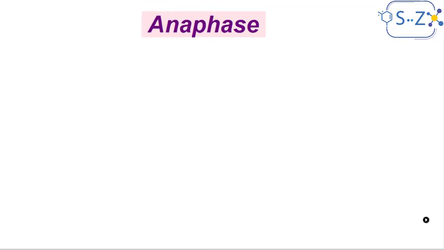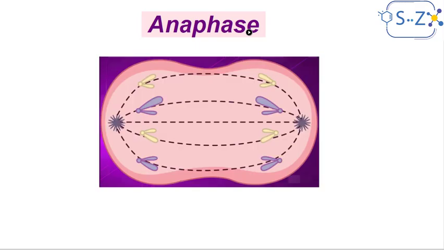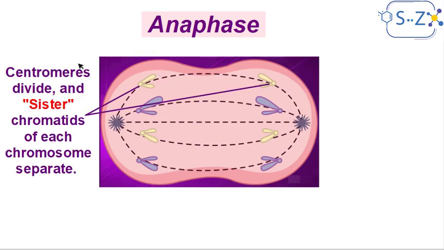Now the third phase is anaphase, and this is also a very important phase, and it has all the action in it. What happens during anaphase? Earlier we talked about how the chromosomes line up at the equator. During anaphase, something very special happens. The centromeres break down, and now the chromatids of the same chromosome are separated. The centromeres divide, and the sister chromatids of each chromosome separate. And they don't only separate, they move to the opposite poles.